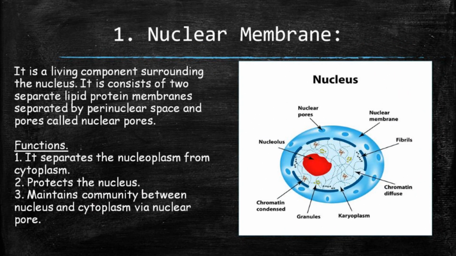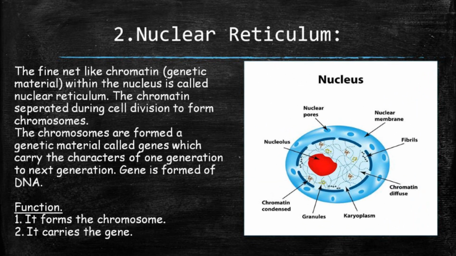So first we will know about the nuclear membrane. It is a living component surrounding the nucleus. It consists of two separate lipid-protein membranes separated by the perinuclear space, and pores called nuclear pores. You can see in the picture, the nuclear membrane is the blue colored portion and the small hole structures are the nuclear pores. So now, what are the functions of the nuclear membrane? It separates the nucleoplasm from the cytoplasm. It protects the nucleus. And the last one is that it maintains communication between the nucleus and the cytoplasm via the nuclear pores.